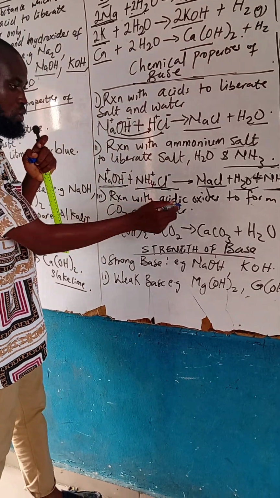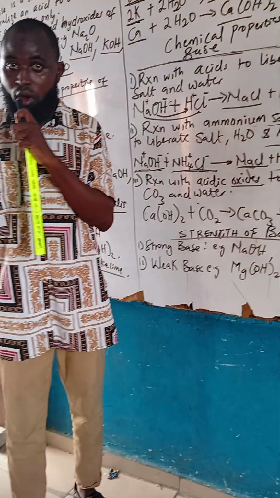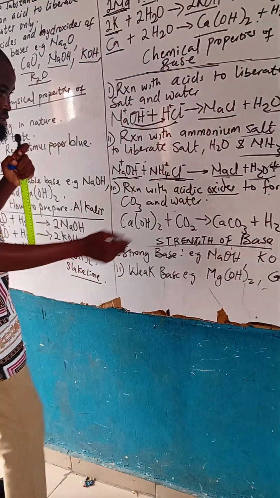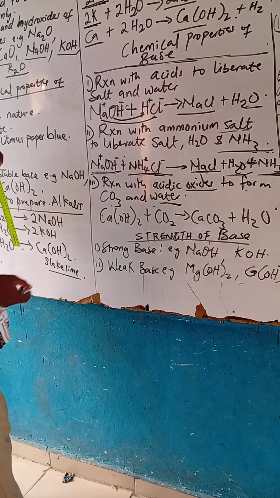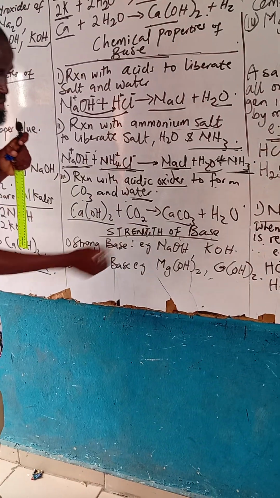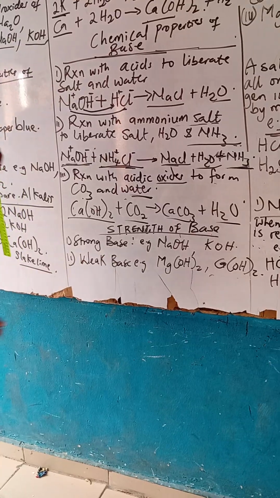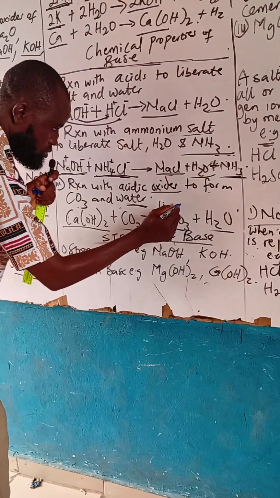Another reaction is a base reacting with an acidic oxide. How do you know an acidic oxide? They are oxides of non-metals. To form carbonate and water. Calcium hydroxide plus CO2 forms calcium carbonate and water. This is also known as limestone.